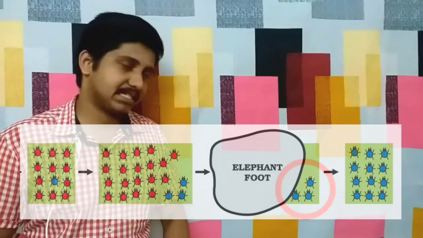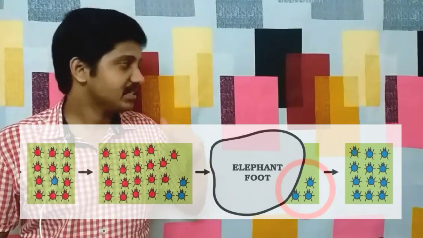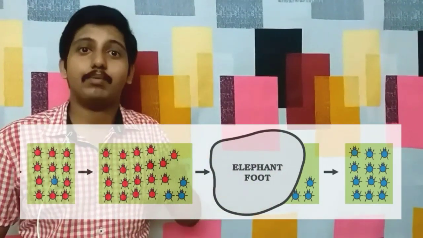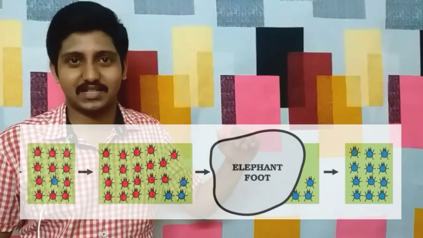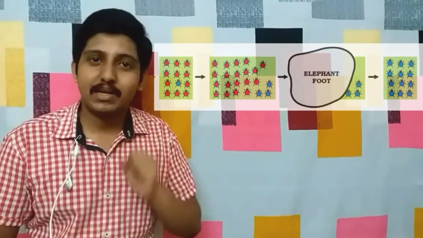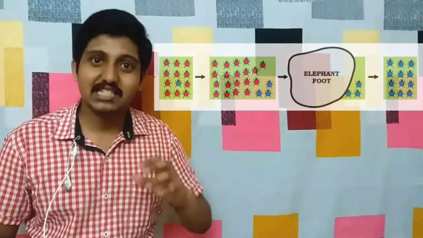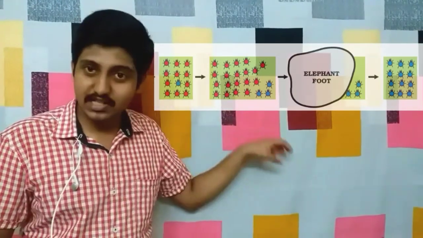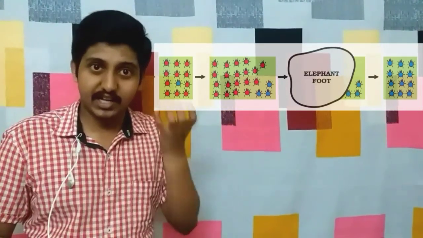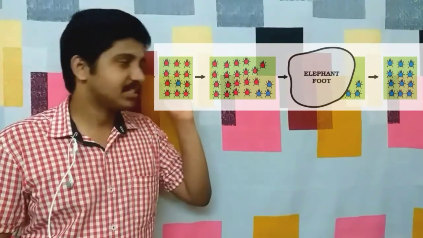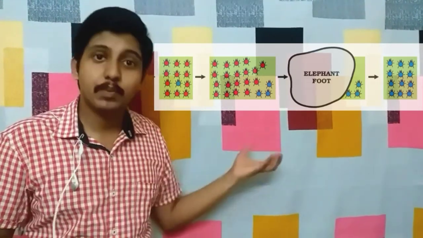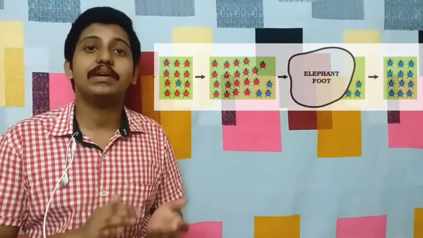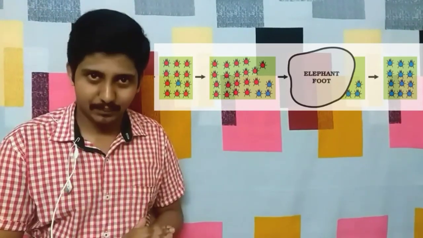Hence in the subsequent generations, the number of blue beetles increased. What happened here is actually genetic drift. That is, by chance, by some random event like the elephant stepping on the grass containing the red beetles, genetic drift occurred. This produced a change in the allele frequency, and hence the blue beetle population increased in number.